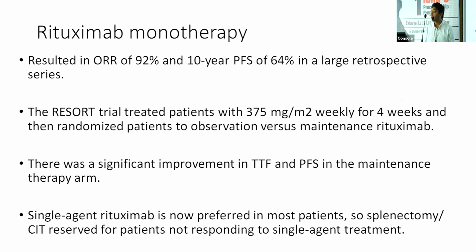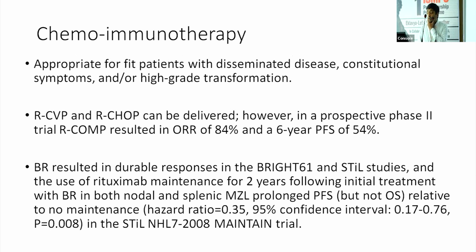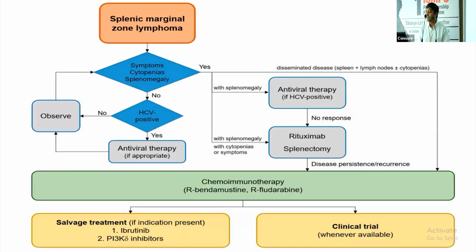So there have been trials, the SMZL trial of rituximab induction weekly for 4, followed by maintenance once in 3 months, and they have shown a significant benefit in achieving longer treatment-free survival and progression-free survival in these patients. Chemoimmunotherapy, all sorts of regimens that are available, as mentioned by Dr. Pravas, can be used for the splenic marginal zone lymphoma, and that's just a flow diagram.